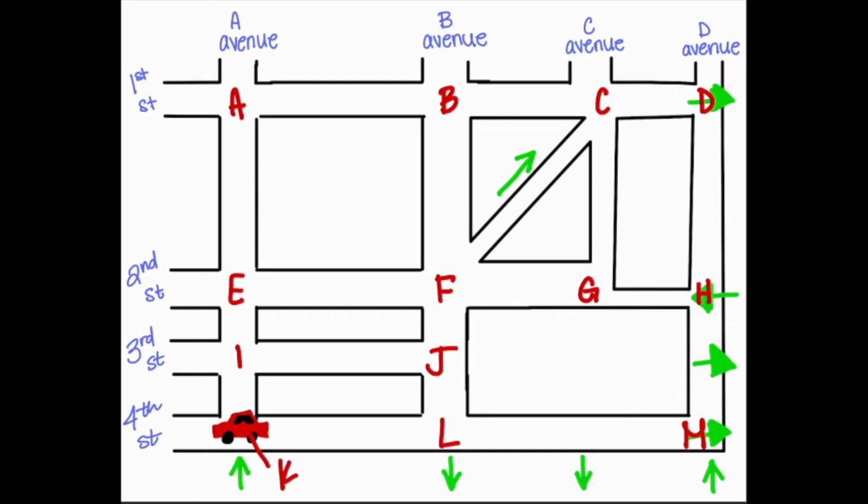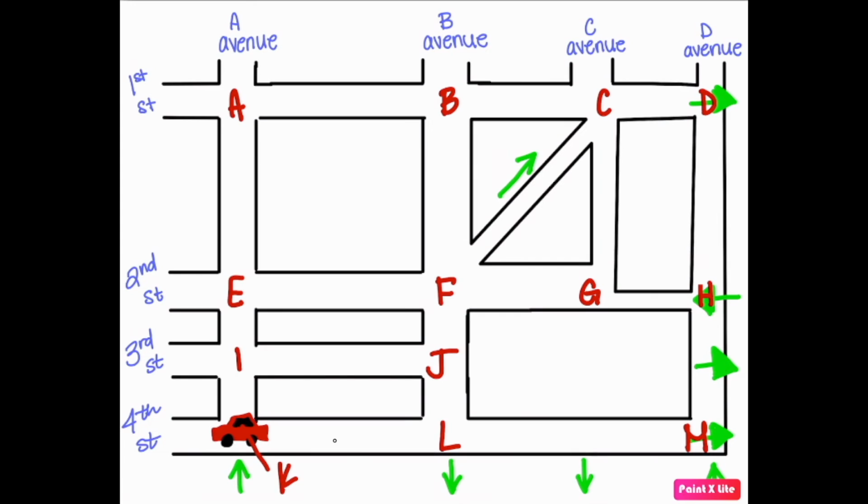So we're going to say that there's a cost in this graph. So for example, let's say that there's a cost going from one intersection to the other. And so basically, in this graph, the cost is that it takes a certain amount of time from one intersection to another. We're just going to say that it's going to take 3 units to get from K to L. It'll take 2 to get from K to I. It'll take 1 unit to get from I to E, and we're going to say 4 units from A to E.